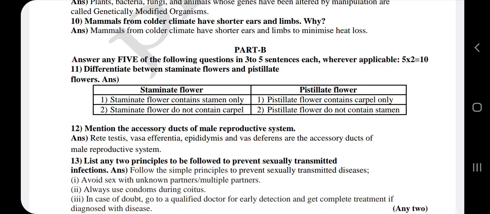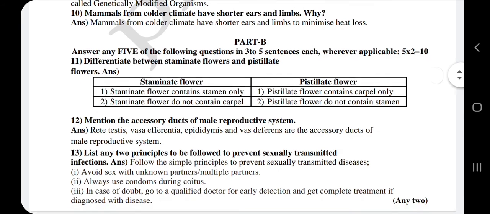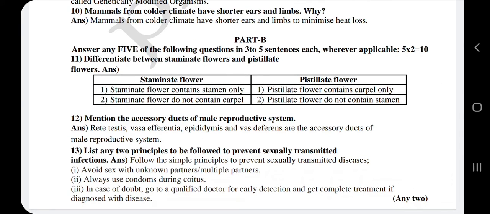Whereas pistillate flowers consist of the carpel or pistil, which consists of stigma, style and ovary, and there are no stamens. Staminate flowers mainly consist of androecium parts, whereas pistillate flowers mainly consist of gynoecium parts. For each of staminate and pistillate flowers, you have to write 2 differences, then you will get the 2 marks.